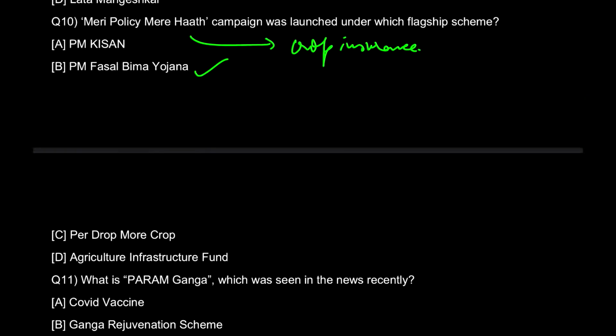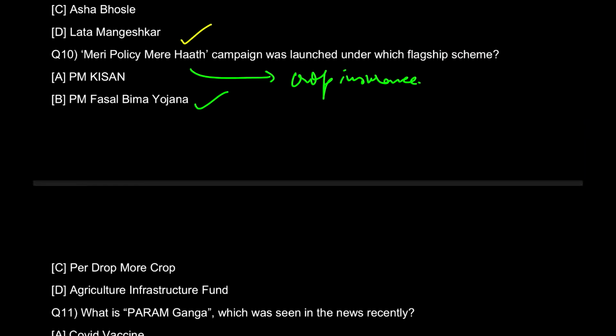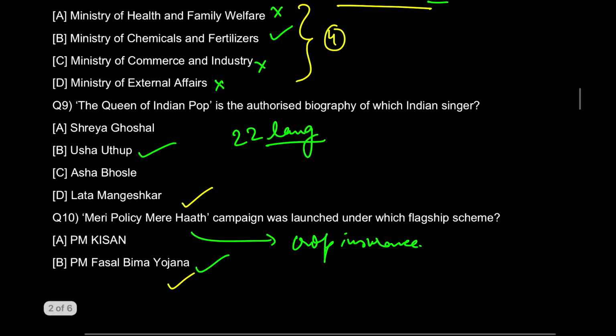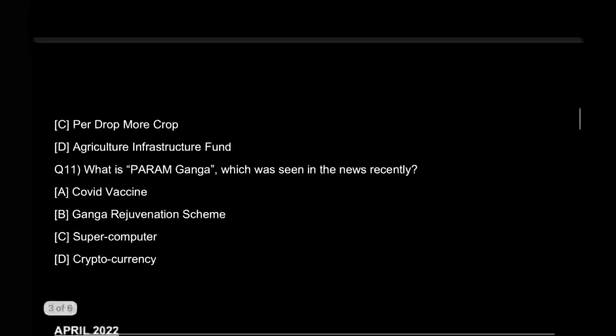And one more essential fact about this is what you have to search for the static GK. So search about this campaign, search about this yojana, and for Usha Uthup ma'am, search about Usha Uthup ma'am, and also search about this book. You will automatically get it when you search Usha Uthup.